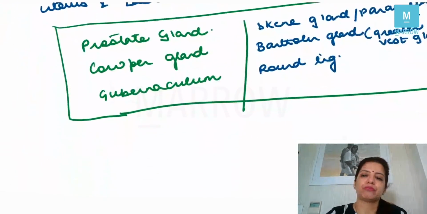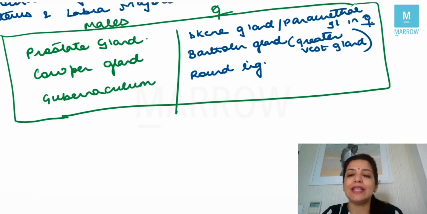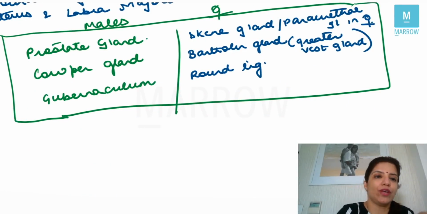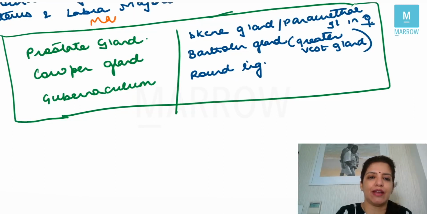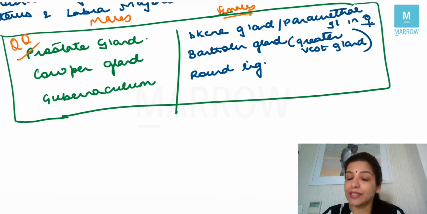Then the prostate gland in males is homologous to the Skene glands or the paraurethral gland in females. So over here, what has happened is that males have come on the left side of the table and females on the right side. Remember that. Copy this properly. So the prostate gland in males, and that's a question which has been asked twice, is homologous to the Skene glands or paraurethral glands in females.